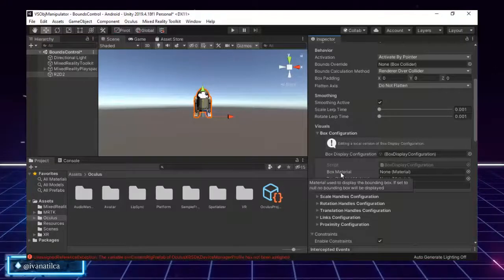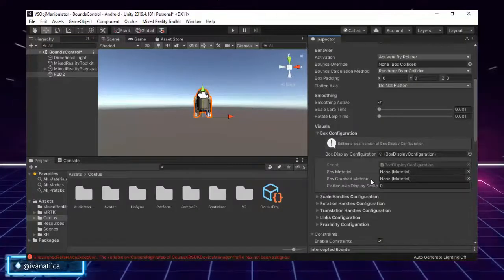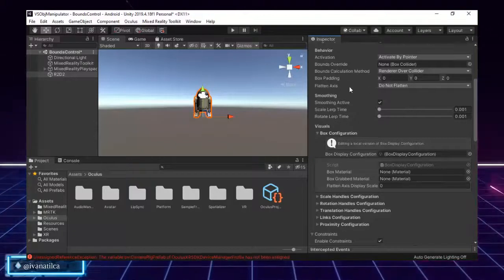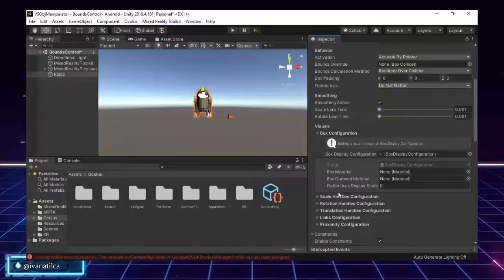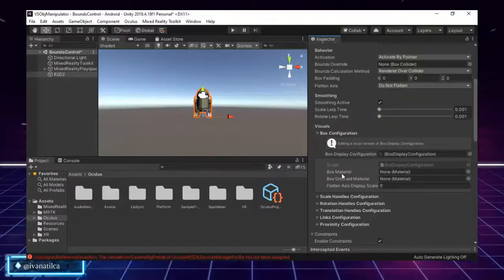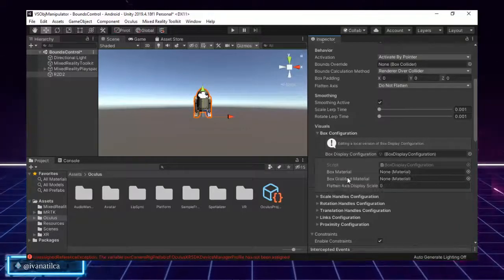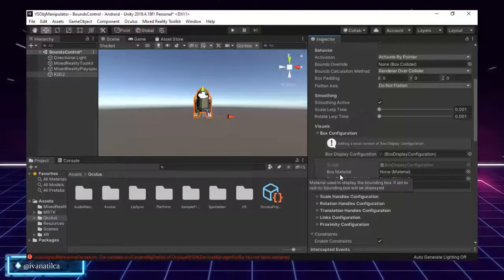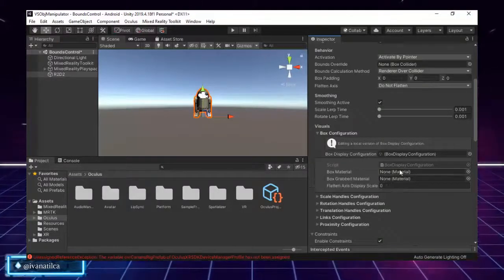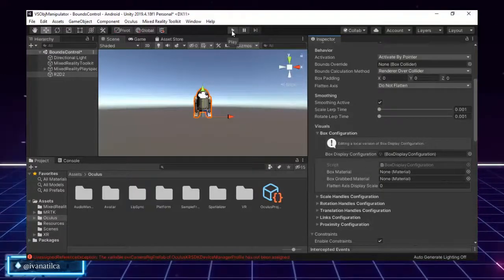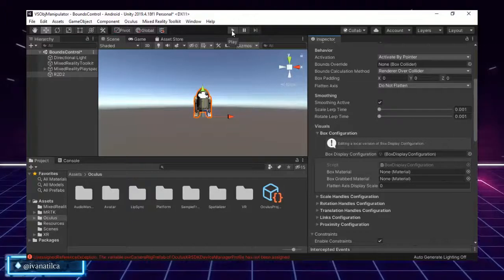As you can see, the box material, the grab box material, and the flatten axis. We know that we didn't flatten the axis, so this one is something that we won't use right now. But in the case of the material and the grab material, this will be the box that is covering R2. Right now, we can see that we didn't see any box. We only saw the corners.